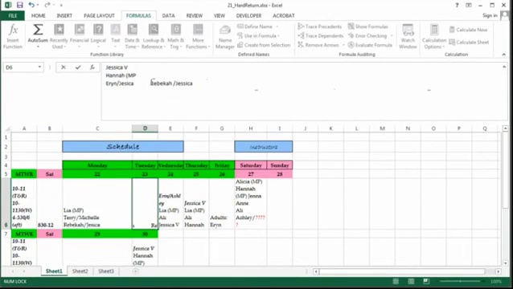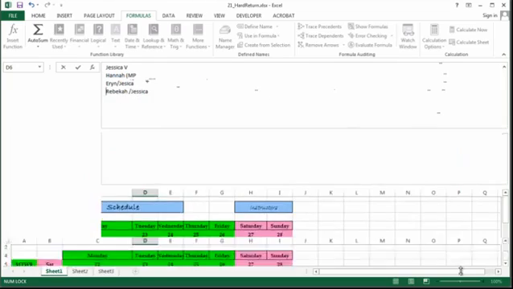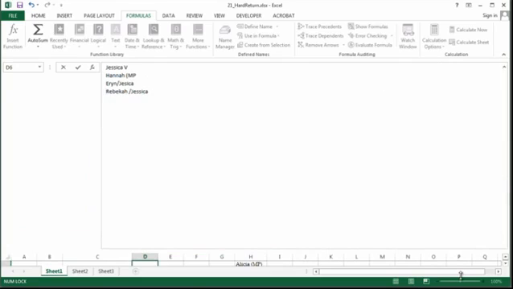Look, there it is. As a matter of fact, I can make this as big as I want it to be. So you can see as much text as Excel will hold in one cell. Cool, isn't it? Good luck with that, and please, no more spacing in order to fill your cells correctly.